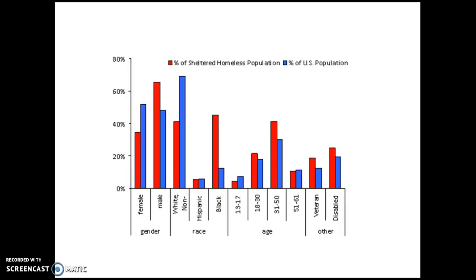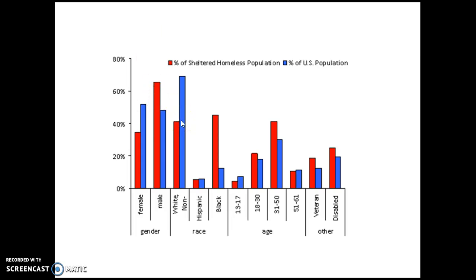A few examples of inequality that we see is in the homeless population. What you'll focus on here is the red. And where we see a problem is when the red is higher than the blue. For example, the majority of the homeless population are going to be men. We see more males that are homeless versus non.